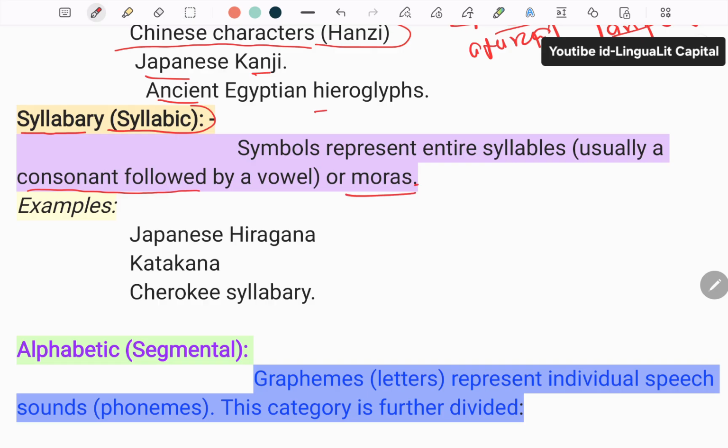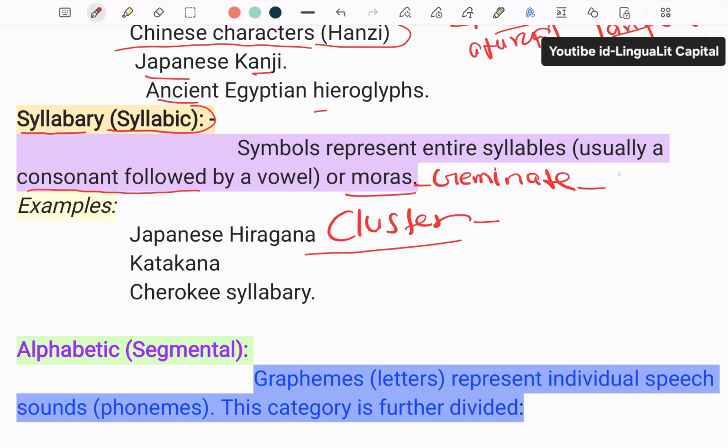When we come to the mora, the mora is also known as the geminate. We have another word, which is cluster. So let's clear this point. Geminate means that when we have two consonants, two sounds, two same sounds, which take extra timing. Like if you take the example butter.